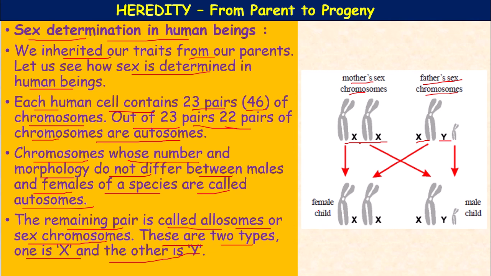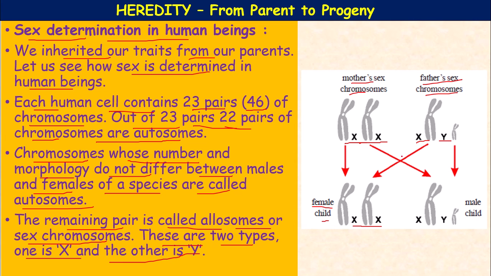During the process of reproduction, what happens? The X chromosome present in the egg combines with the X chromosome of the sperm, then an XX combination is produced, and it is called a female child.